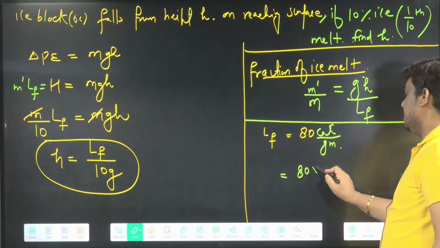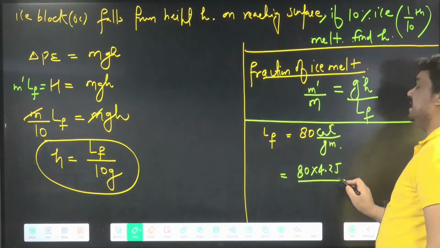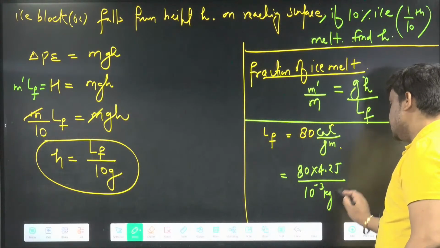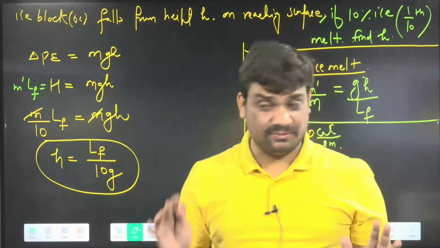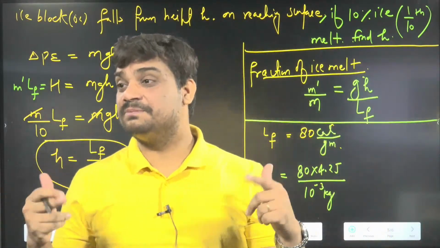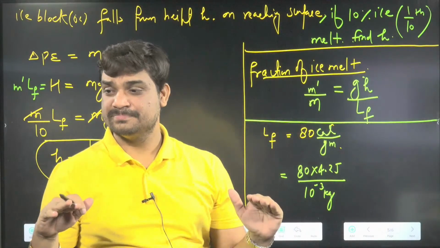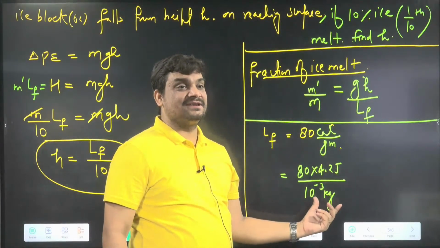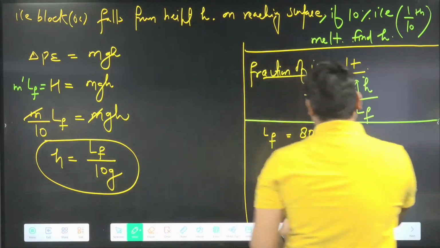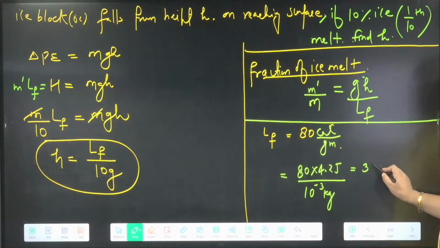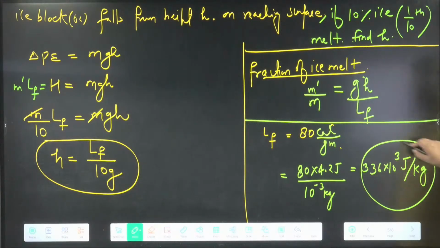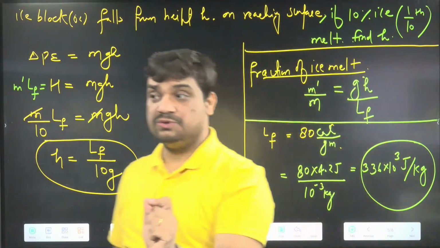So 1 calorie is 4.2 joule, and 1 gram is 10 power minus 3 kg. Is 1 gram 10 power minus 3 kg, clear? So 1 calorie is 4.2 joule, divided by 10 power minus 3. If you multiply 80 by 4.2, it becomes 336. The 10 power minus 3 goes upside, so it becomes 10 power 3 joule per kg. This is the value that you have to use all the time whenever you are solving the question.